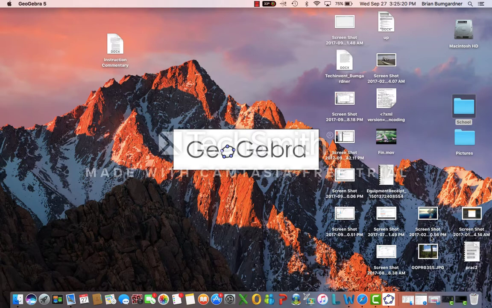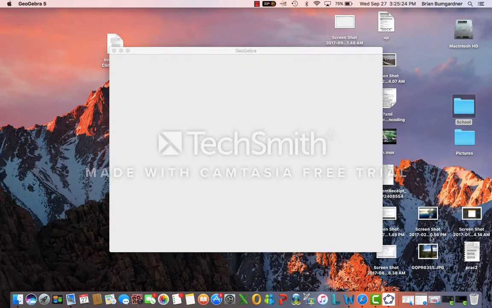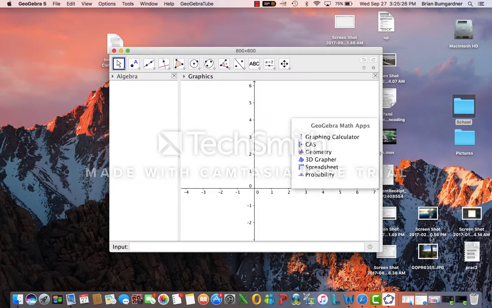Now GeoGebra is a free and multi-platform dynamic mathematics software for all levels of education that joins geometry, algebra, tables, graphing, statistics, and calculus in one easy-to-use package. It's received numerous educational software awards in Europe and the United States.